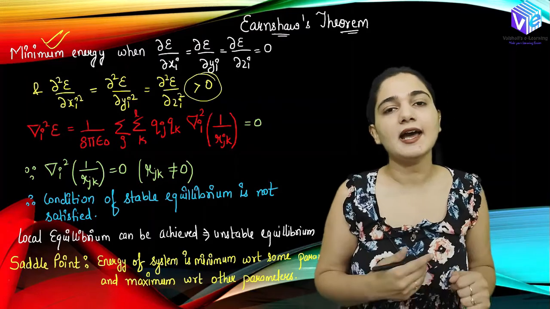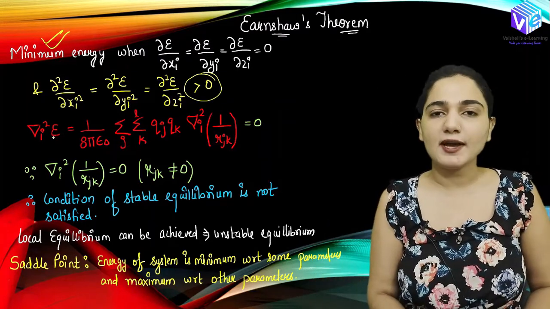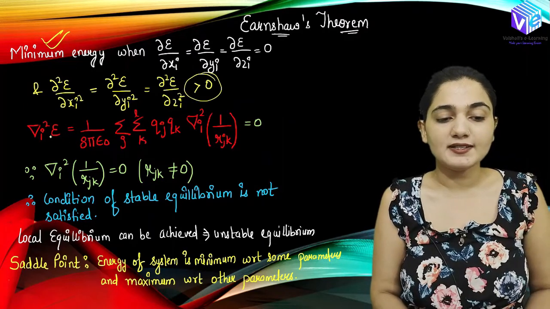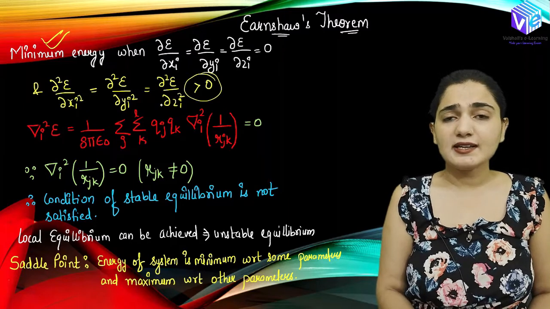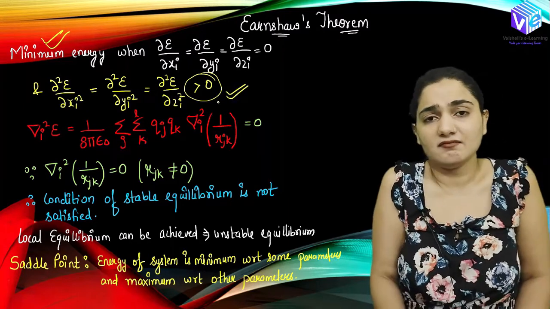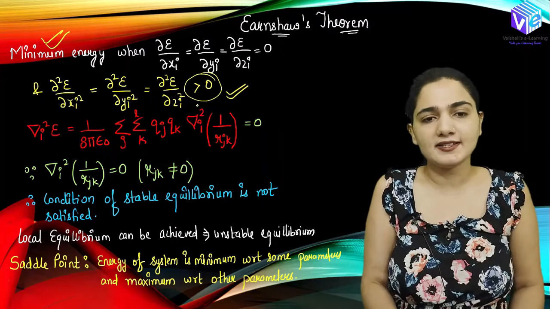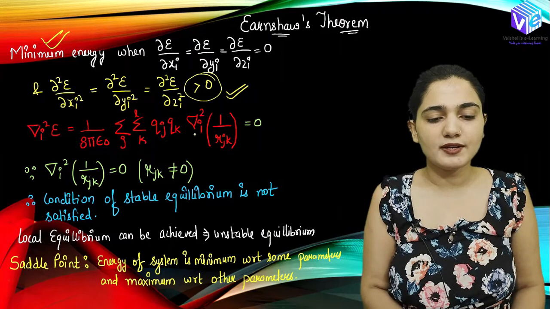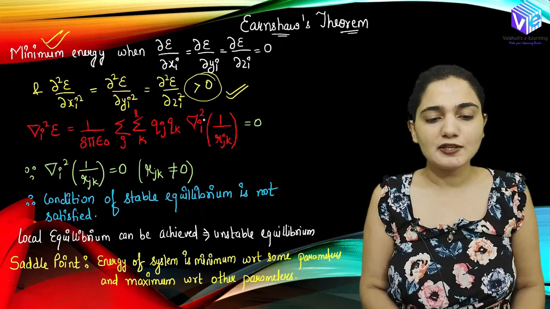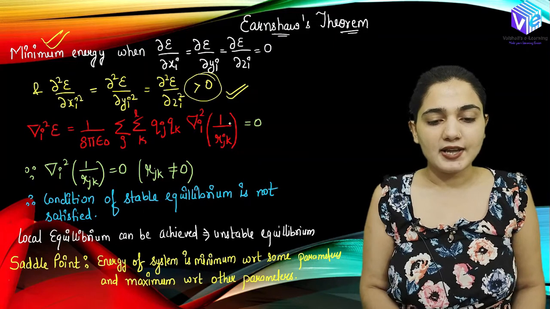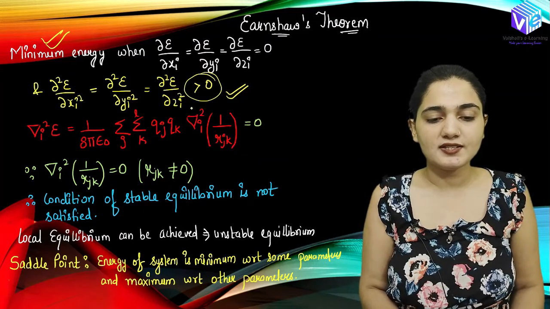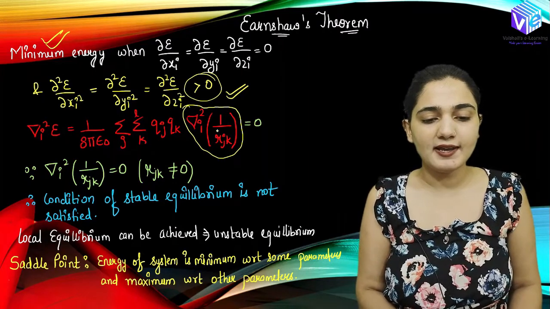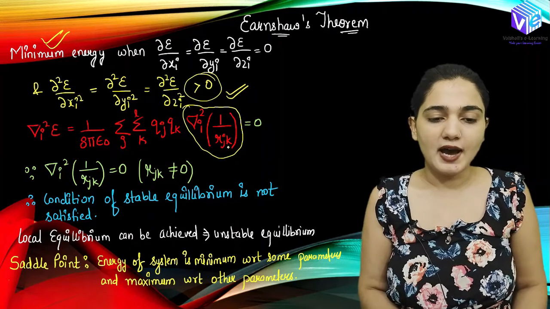Now let's consider the energy once again. So what is del square E? Del E we will consider later on. First of all, we will see what del square E is. If del square E does not satisfy this condition, then we should not look toward del E by del xi. So del square E is equal to 1 upon 8 pi epsilon naught, summation over j, summation over k, qj qk del i square of 1 upon r_jk. We have taken the del square towards the 1 upon r_jk.